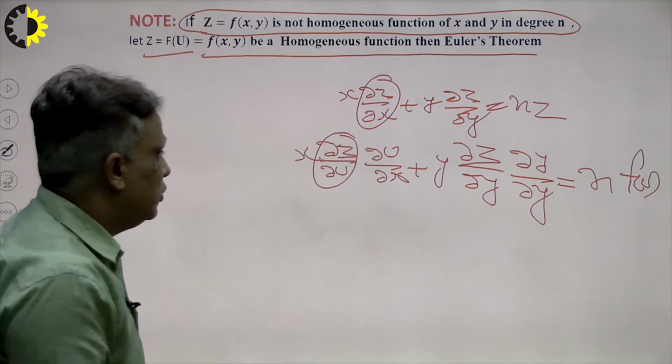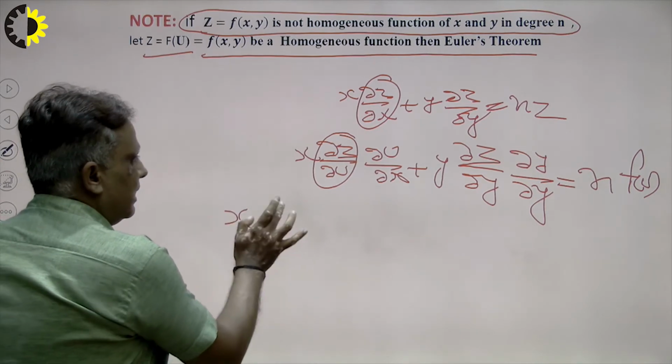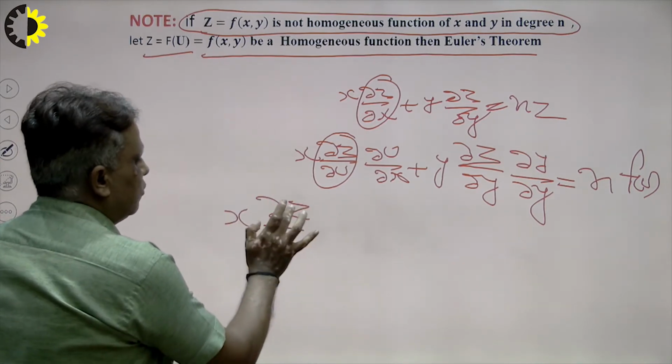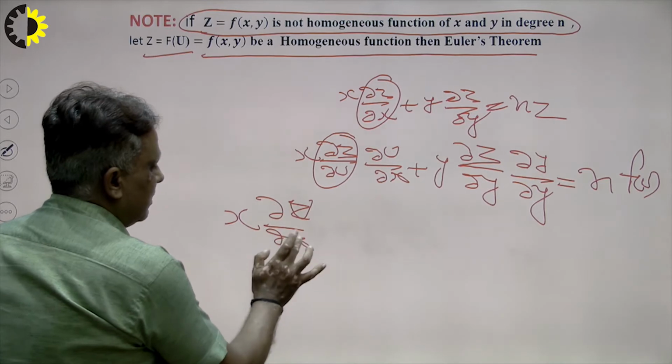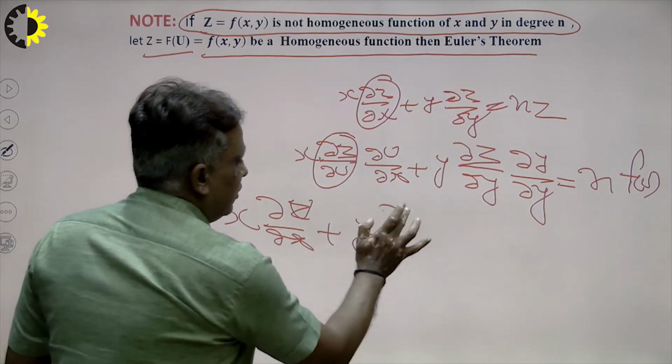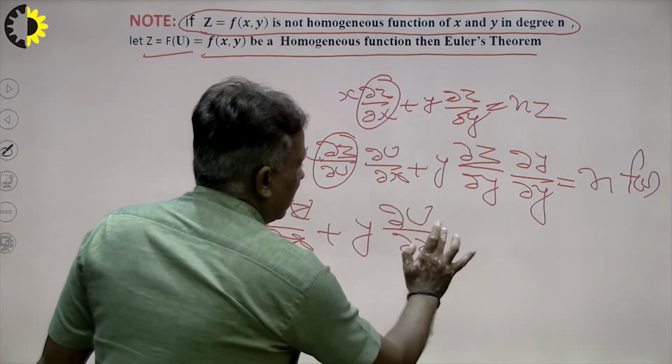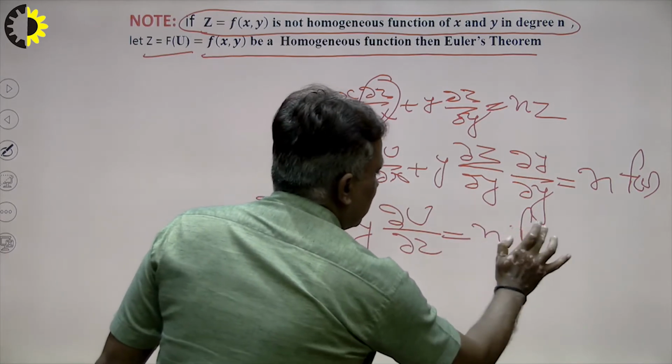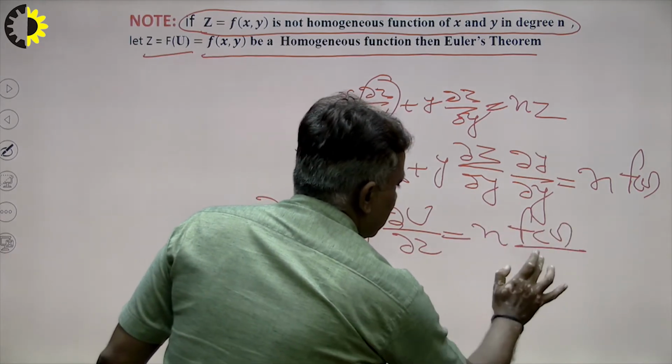That is f dash u. So x del u over del x plus y del u over del y is equal to n f of u over f dash u.